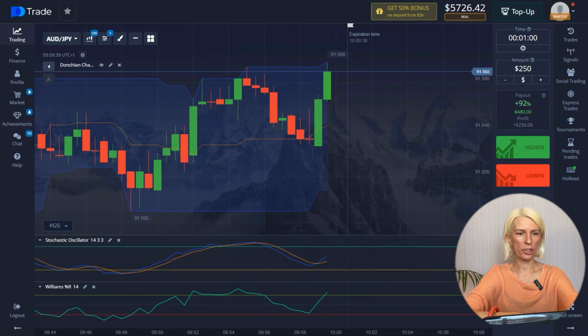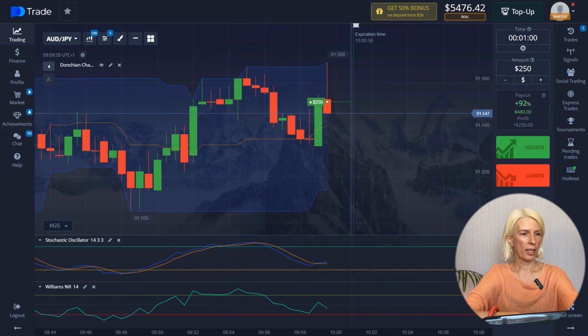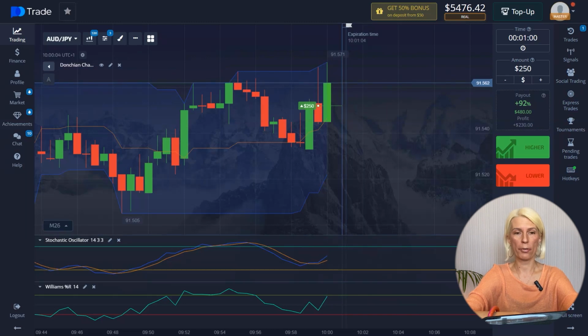Let's continue. The chart shows that the price, having reached the upper limit of the Donchian indicator, made a rebound. On its continuation, I open a trade for higher price movement for 1 minute. The amount is $250. When making a decision, I took into account the signals of both indicators, both stochastic and Williams percent range, about a possible price increase. After opening the trade, the price continued to decline slightly, but then began to rise.